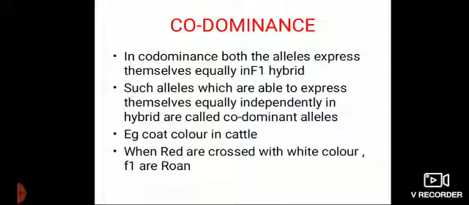Such alleles which are able to express themselves equally and independently in the hybrid are called codominant alleles. Example, coat color in cattle. Coat color means color of the hair. When red cattle are crossed with white cattle, we get both colors in the cattle. That is called roan, R-O-A-N, in the F1 hybrid.